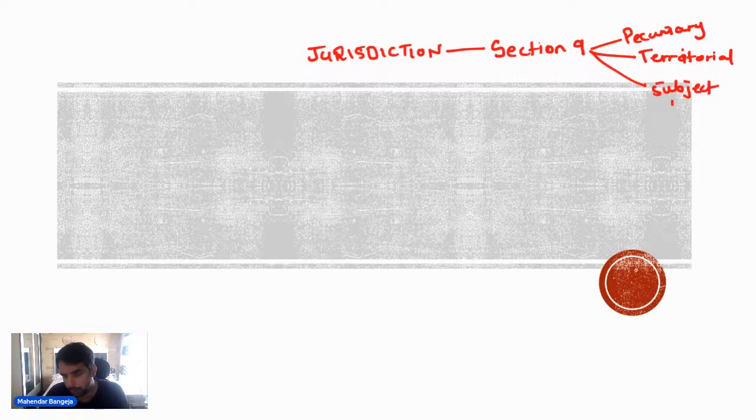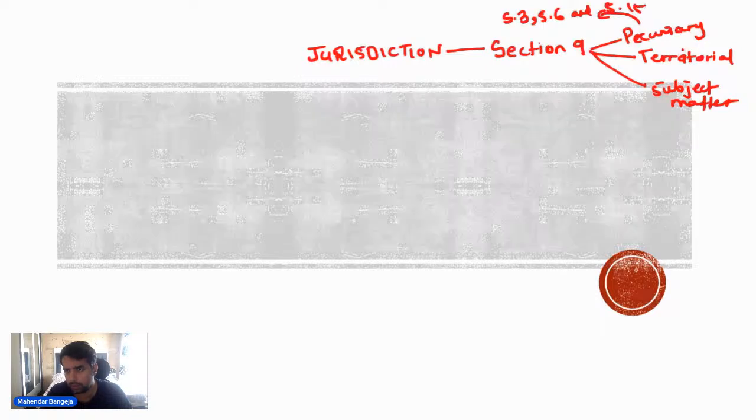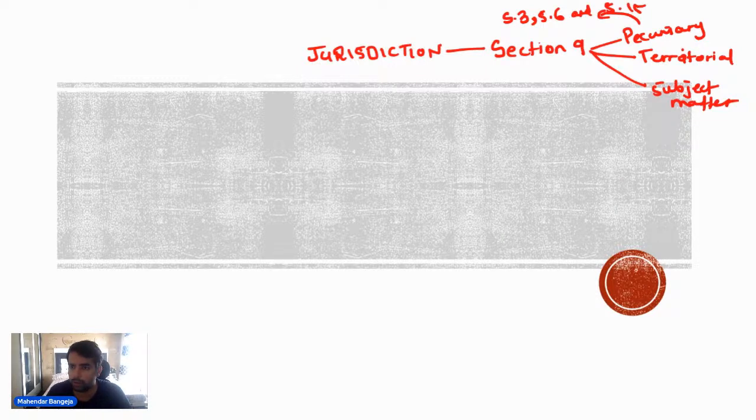From section 9, we will move on to various sections which deal with jurisdiction. For example, pecuniary jurisdiction is dealt with by three sections: section 3, section 6 and section 15. Territorial jurisdiction is dealt with by sections 16 to 20.